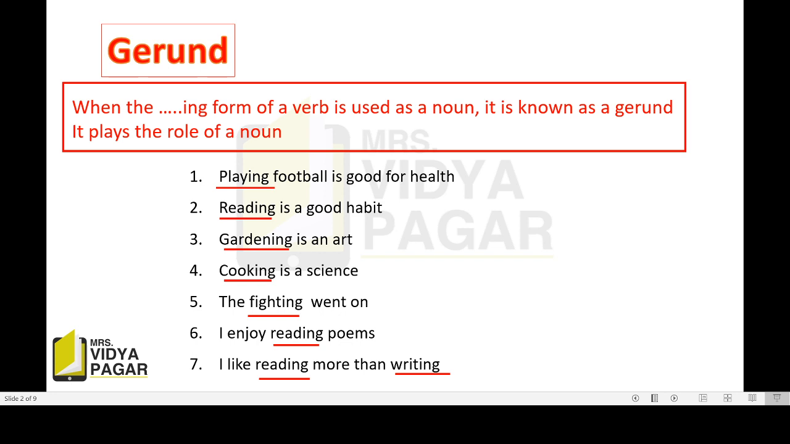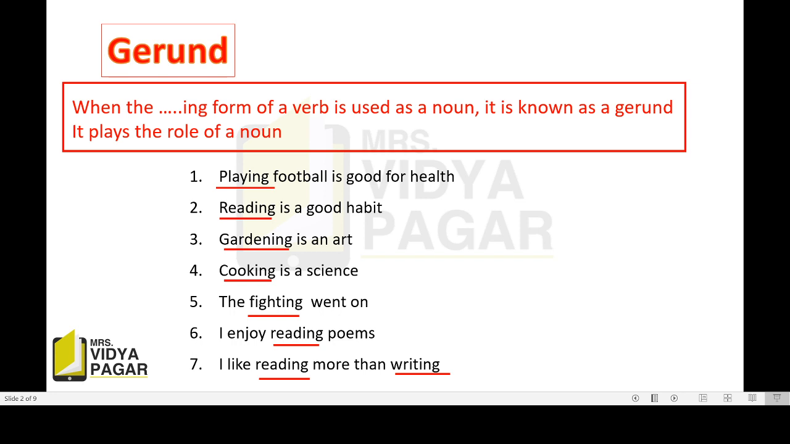But look at these sentences. Playing football is good for health. Here, play is an action word, that is verb, but it is with ing form. Means it is in present participle and is doing the role of a subject. Here we are talking about playing football. Means playing football is the topic of our discussion. So it is subject. Then when a verb with ing form takes the place of a subject is known as gerund.